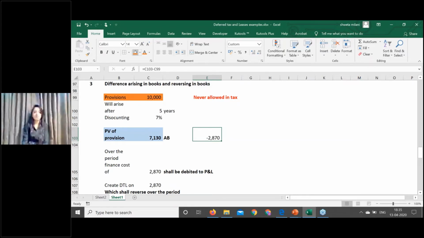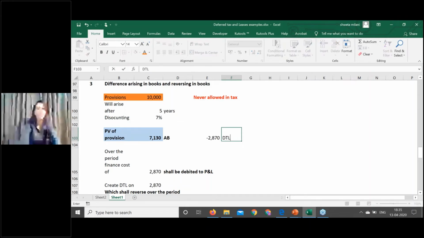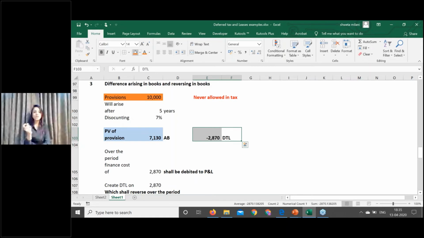So this is nothing but on these components also. Today you're recognizing an income in your books. Since you're recognizing an income in the books, you should recognize a DTL on day one. Just understand the complete example first. As and when this income gets reversed, you will recognize DTA in your books to match the income and expenditure over the period.